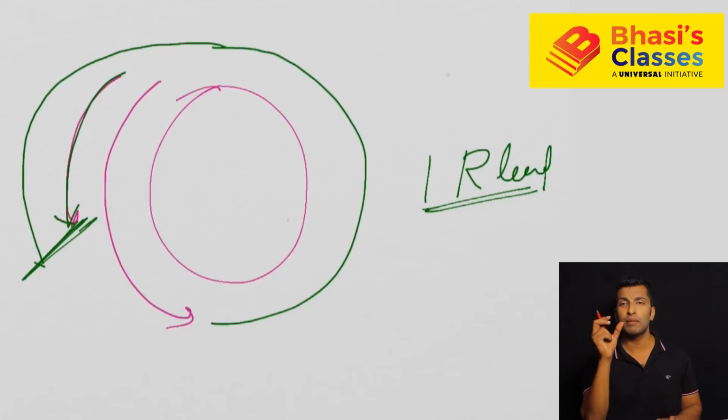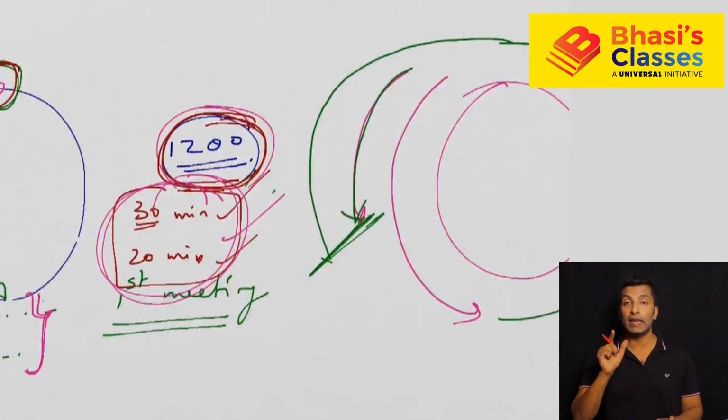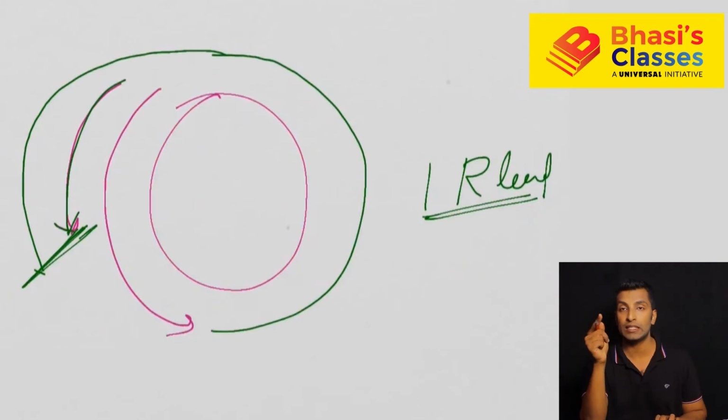Very simple language, very simple understanding. When you meet for the first time in the same direction, you have a one round lead. The faster person takes a one round lead. That's what you mean by meeting point. When you meet for the first time, one round lead. Meet for the second time, 2 round lead. Third time, 3 round lead. Fourth time, 4 round lead. Like that it will go. That's the idea. So meeting in the same direction means one round lead.